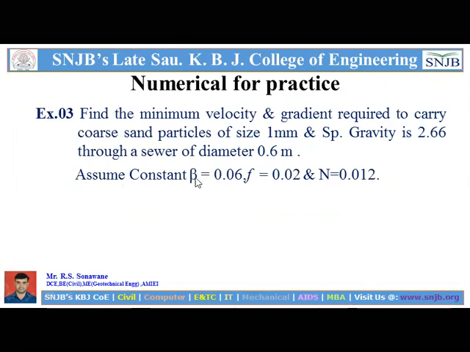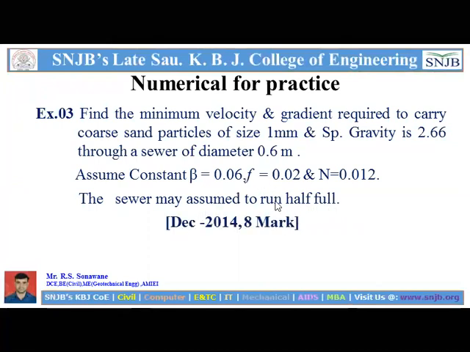Assume constant beta is 0.06, F is 0.02, and N 0.012, and the sewer may be assumed to run half full. This example was asked in December 2014 for 8 marks in the SPPU exam.